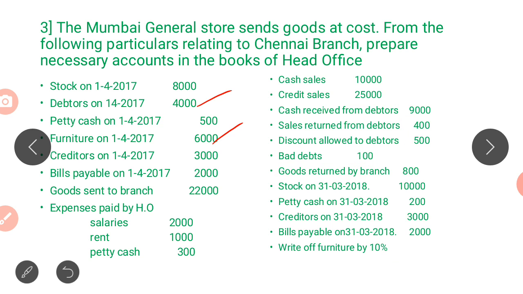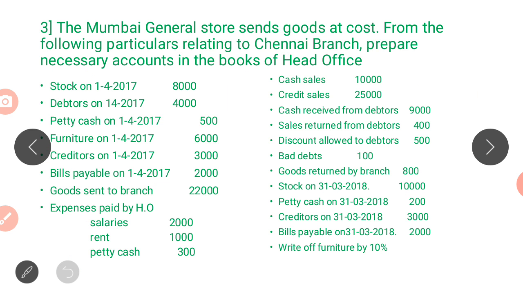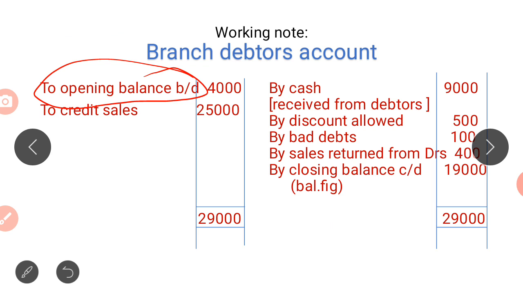Coming to the first one, about debtors, here is the working. Branch debtors account. First thing is the opening balance. What is the opening balance of the debtors? Opening balance of debtors is 4,000. That same thing has to be recorded here, 4,000.